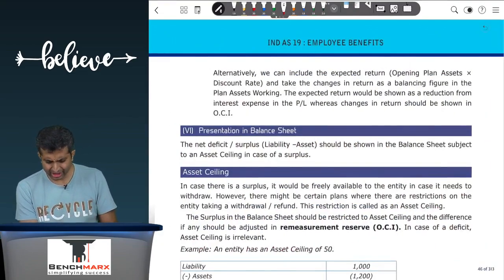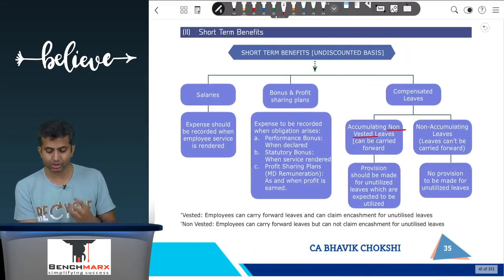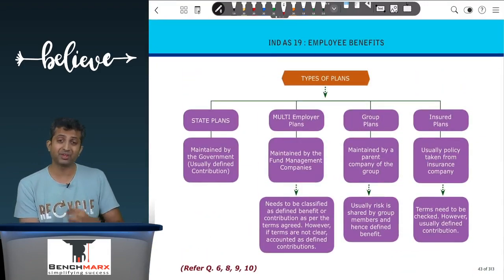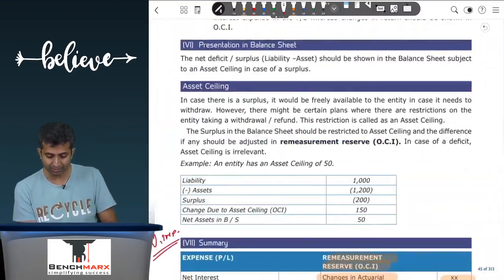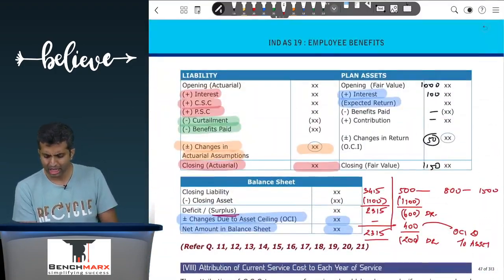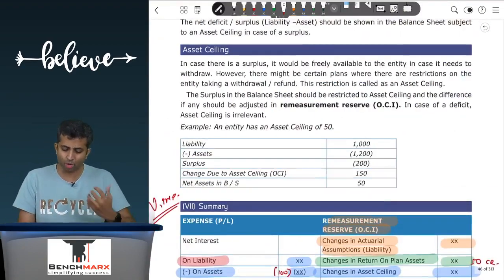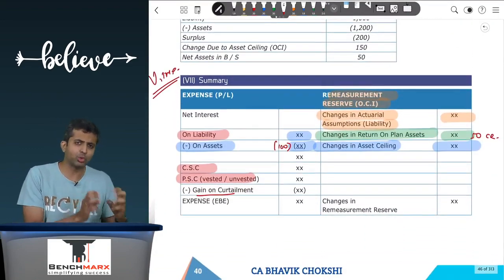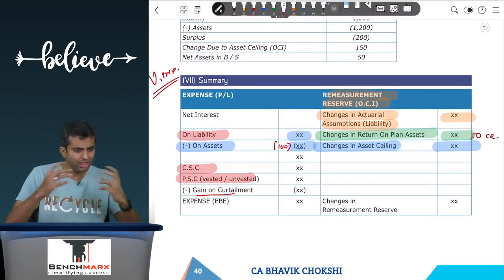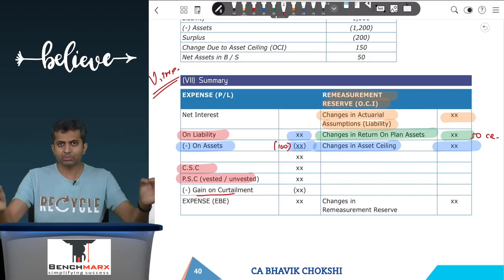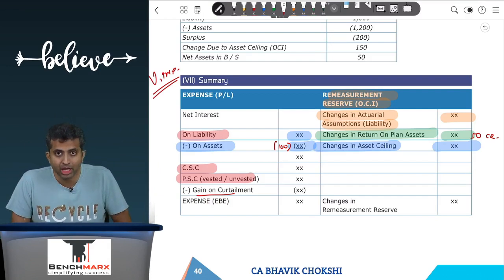Okay, so in this chapter, I would say within short-term benefits, compensated absences or paid leaves are important. Within post-employment benefits, the understanding of the defined benefit liabilities and plan assets, and especially the presentation that we have in this table over here, is extremely important. From an exam perspective, yes, institute material has some sums on attribution of current service costs, etc., but they don't really turn up in the exam as much. This part of post-employment benefits, either the calculative part where we discuss this example, or the presentation part where you are given the numbers and you have to present it appropriately, is, in my opinion, the most important part of this standard. I hope this video has been helpful to you.